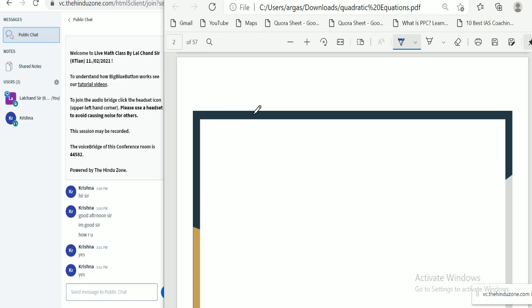Okay, so basically, we define the quadratic equation also in the polynomial chapter, if you remember.